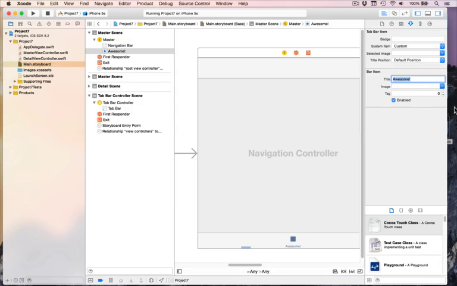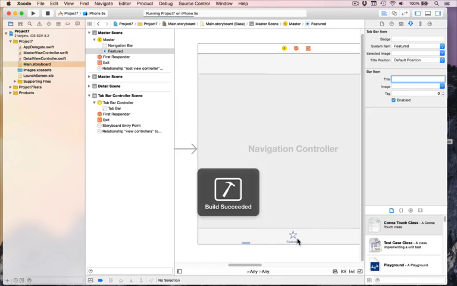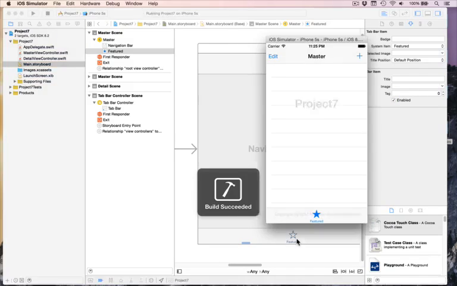Alternatively, I can either give it a title or image myself, or I can say use a system item. So I want to use the featured. You get the word featured and a star, and this will become automatically localized depending on who's running the app. So if the app's being run in France by a French person, it'll have the French word for featured, and even the star could potentially change as well to be location specific to mean a good thing. So if you run that now, you'll see our tab now has a star on the word featured.